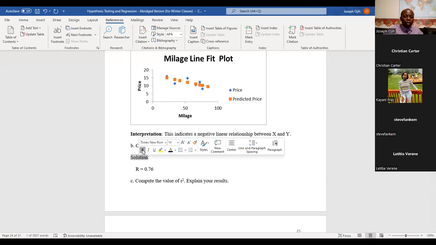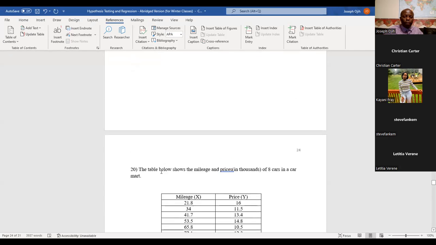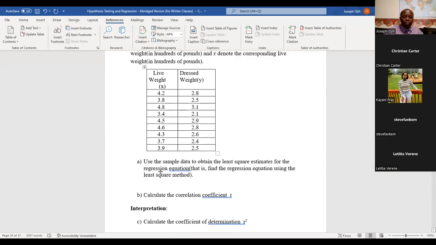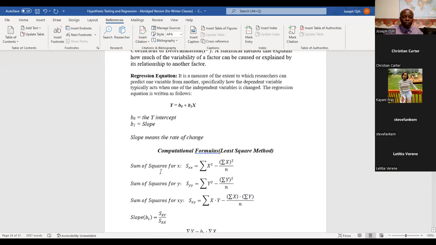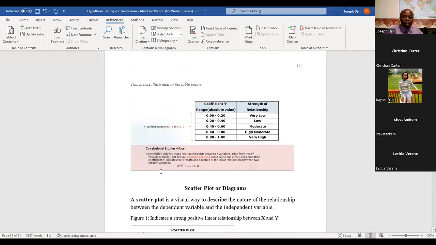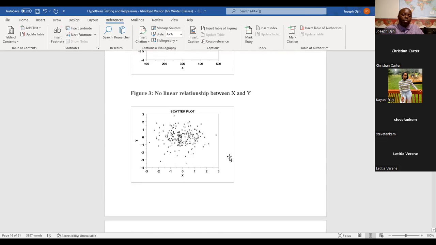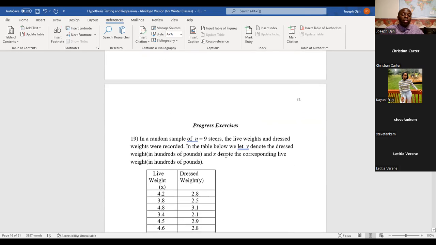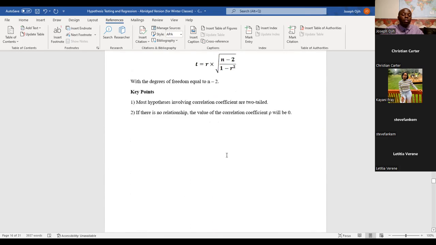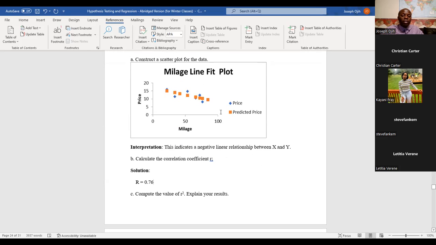And that means it is strong. Look at our criteria: 0.6 to 0.8 is high. So it's moderately strong, I would say. 0.76 indicates a strong negative relationship, because you can see that the trend line is going down. So it's going to be negative 0.76 because this is trending down.